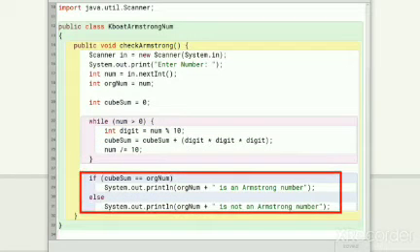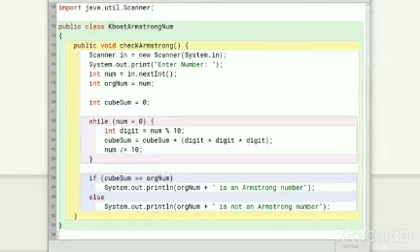After the loop, we check if sum of cubes of digits is equal to the number and print an appropriate message accordingly. I will add a few print statements to get some insights into what is happening in each iteration of the loop. And then we will run the program and correlate the output with the code.